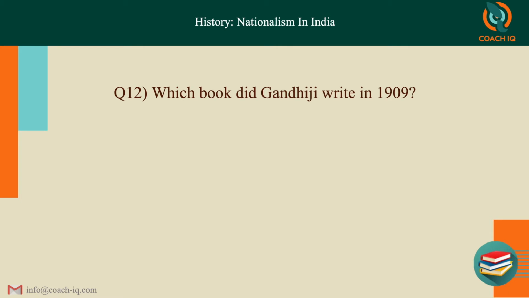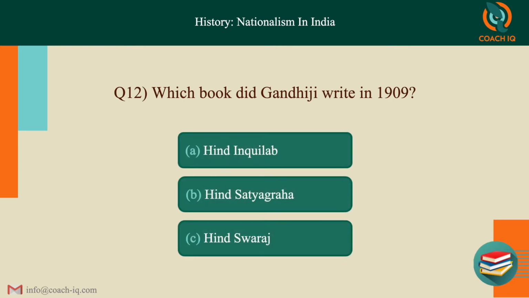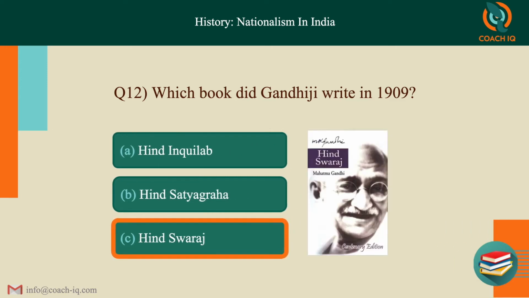Which book did Gandhiji write in 1909? Hind Inqilab, Hind Satyagraha, or Hind Swaraj? It is C, Hind Swaraj.